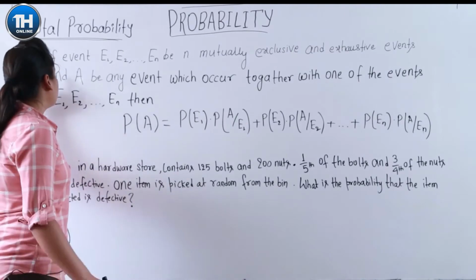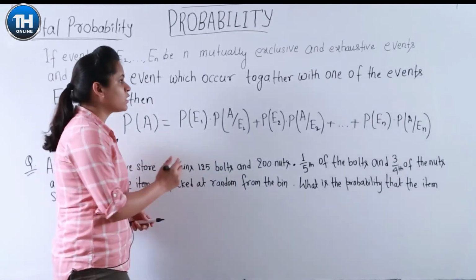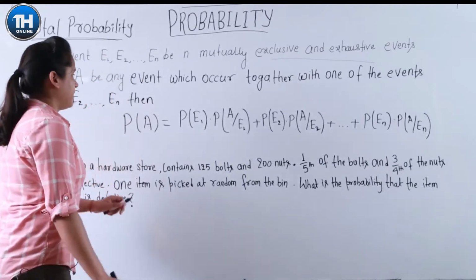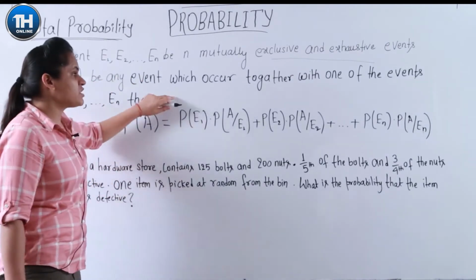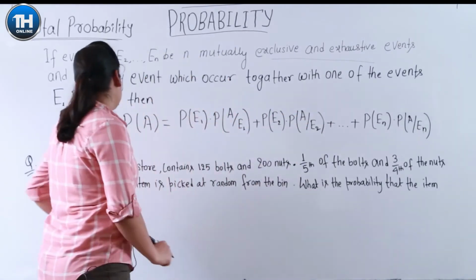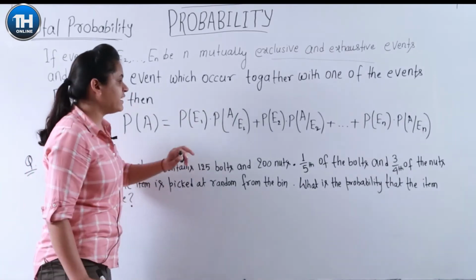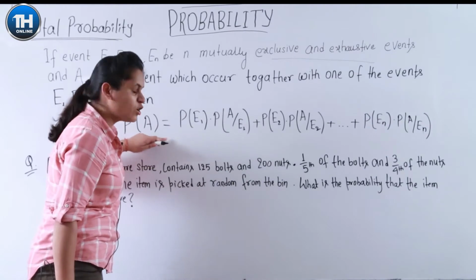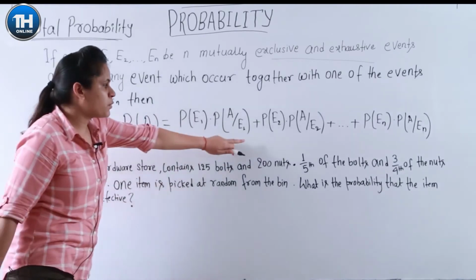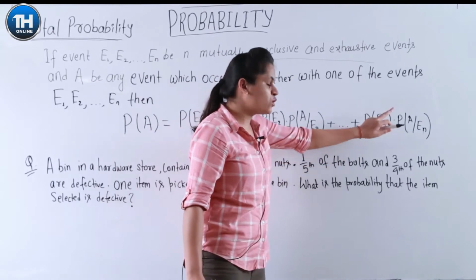What is the statement? If events E1, E2 up to En are n mutually exclusive and exhaustive events, and A is any event which occurs together with one of them at a time, then the total probability of event A is given as: probability of A is equal to probability of E1 into probability of A by E1, plus probability of E2 into probability of A by E2, plus up to the nth term.